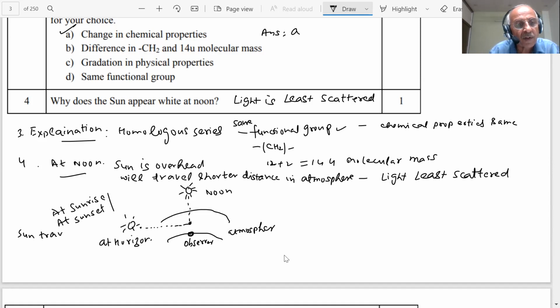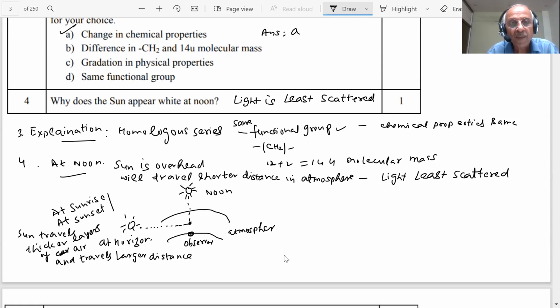The sun passes through thicker layers of air in the atmosphere, and travels a larger distance in the atmosphere. ठीक है? So the result will be, student. So at the horizon, what will happen?